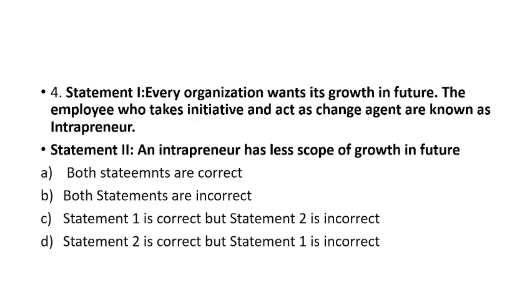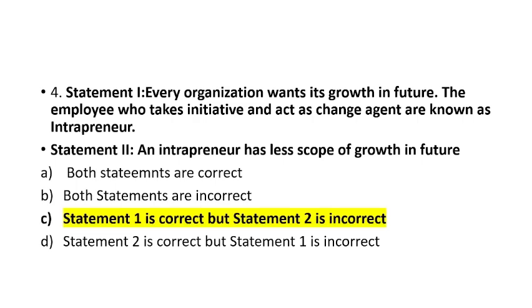So this statement is totally wrong. Statement number 2 should say has more scope, not less scope. So statement number 1 is correct, but statement 2 is incorrect. Option C is the right answer.